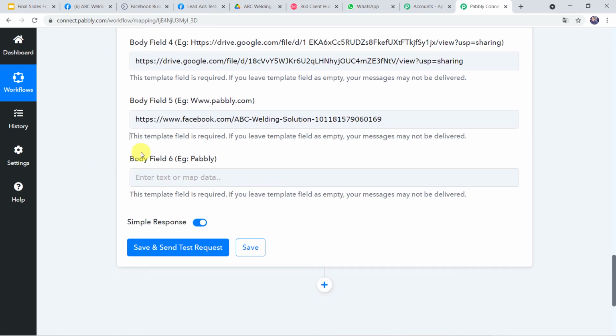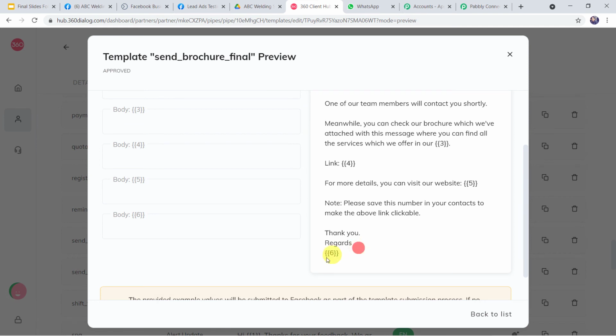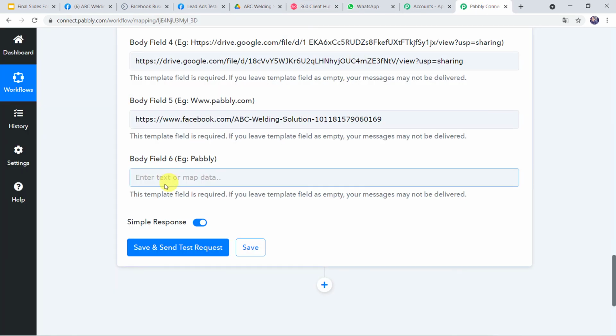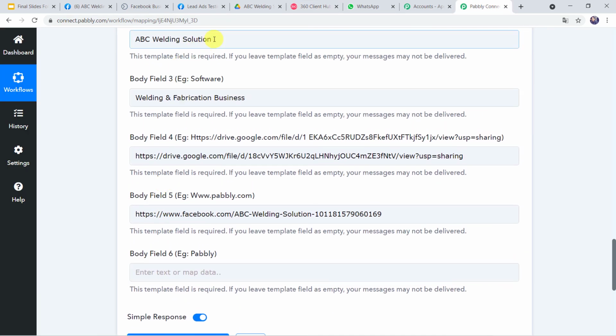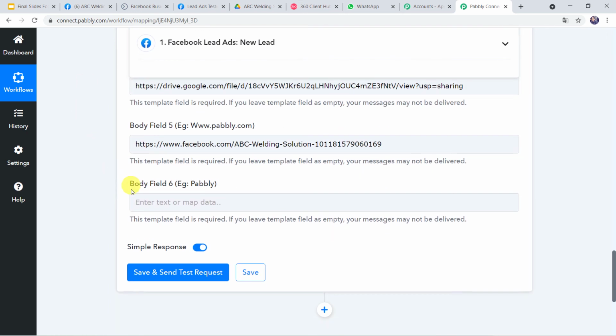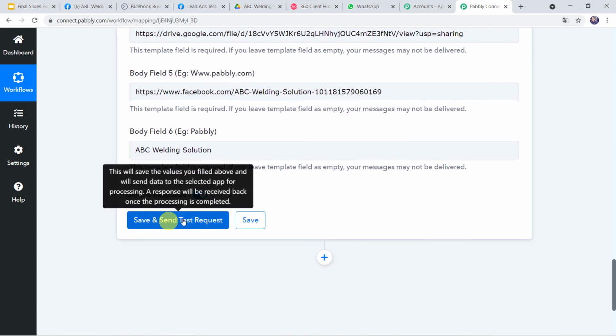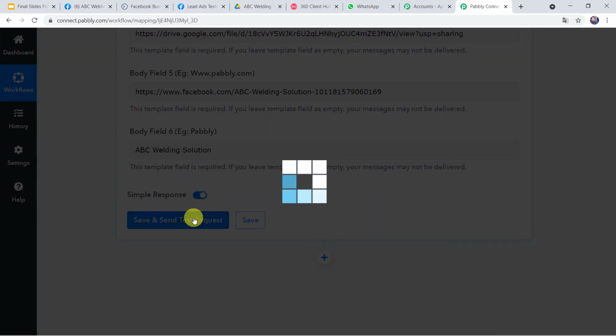Okay. Now body field 6, example Pabbly, that's the name of a company. Here in the template also, "Thank you, regards," your business name is going to come once again. So we have to give the business name here in body field 6 also. The business name was ABC Welding Solution. We are going to give the same name over here. And now let us click on save and send test request.